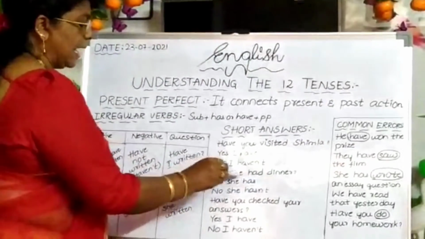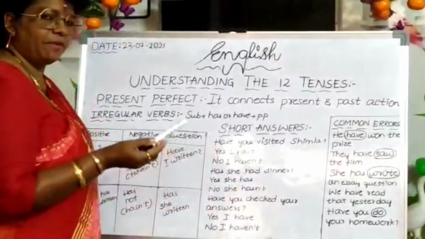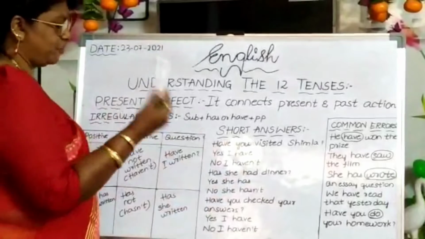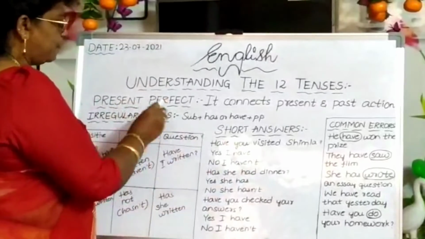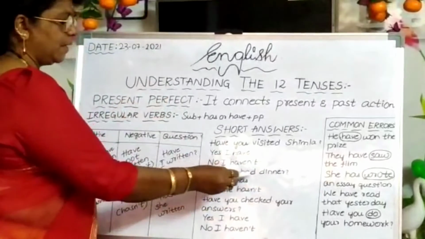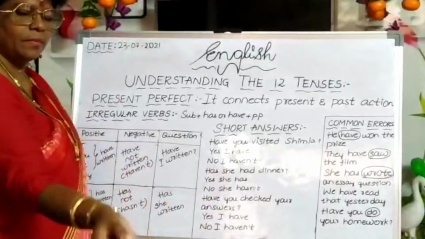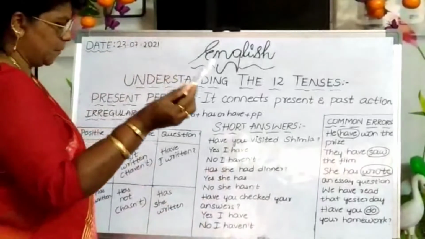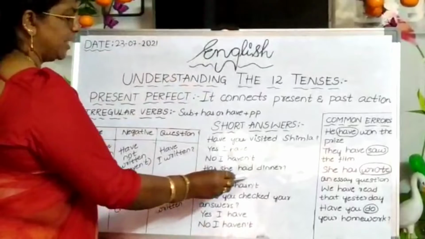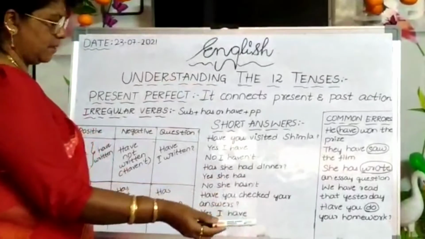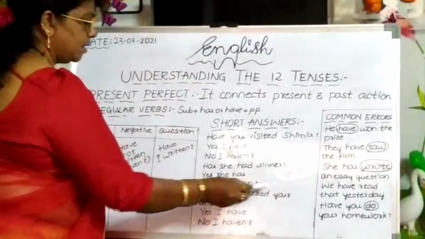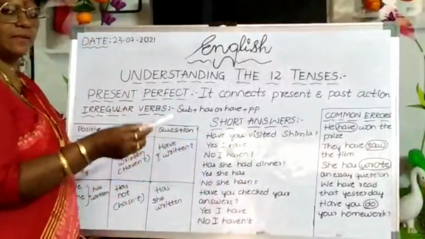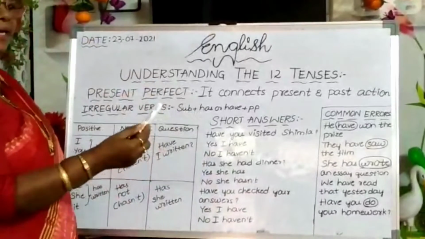Here, while saying "has she had dinner", everyone will get confused. Why, in present perfect, do we use had? Here, had is the third form of have. Okay? Then, yes, she has, or no, she hasn't. Have you checked your answers? Yes, I have, or no, I haven't.